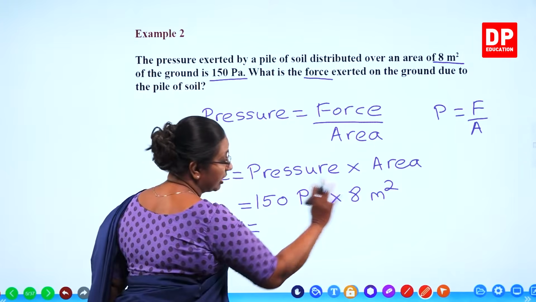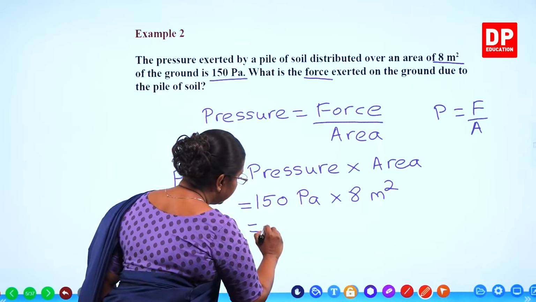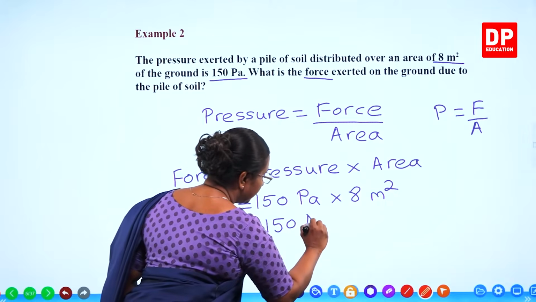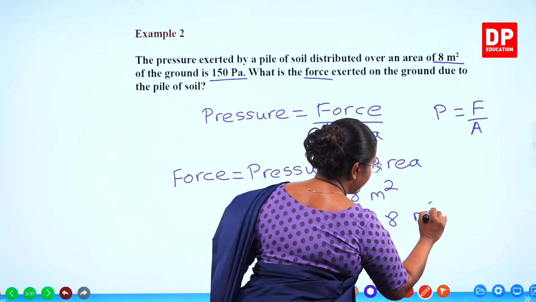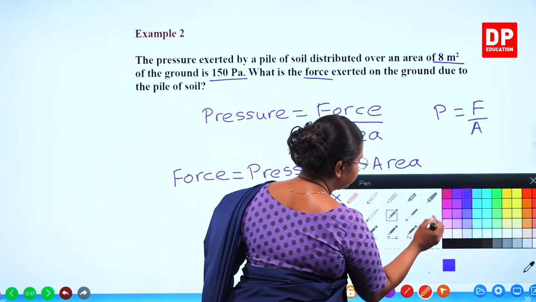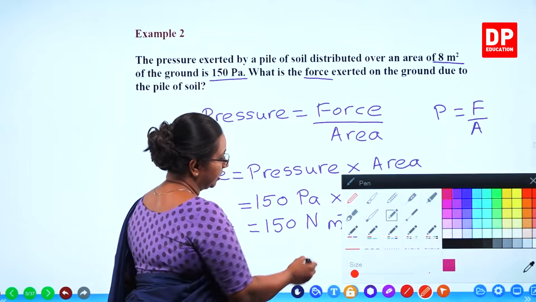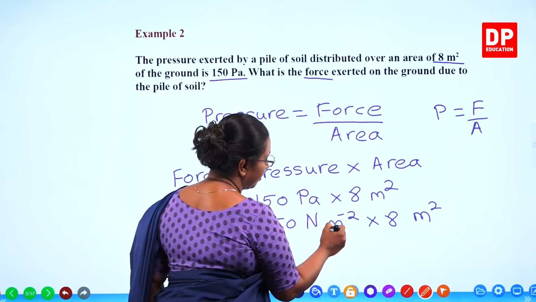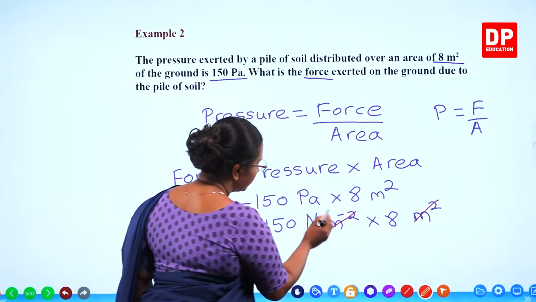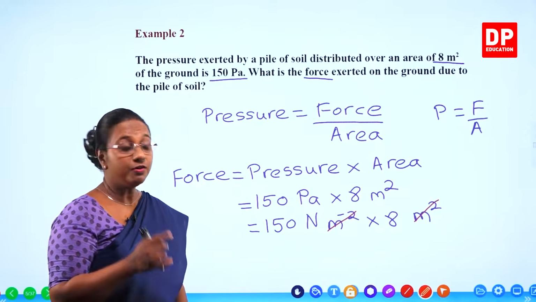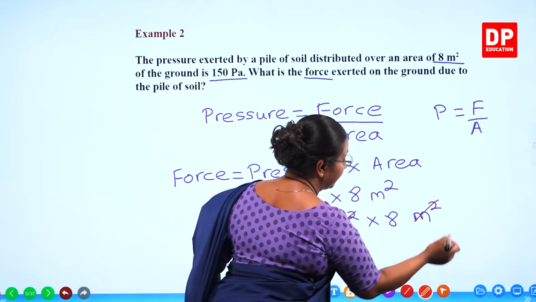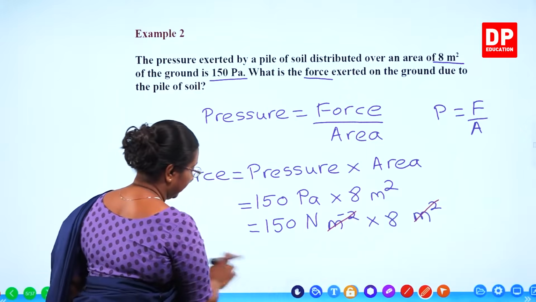So just to show that for the first time, I will substitute the unit Newton meter minus 2 into 8 meter square. So you all know the simplification. Meter minus 2 will cancel off with meter square. So you will be left with the unit Newton. That is the unit for force. So you are sure that you have done the calculation correctly.